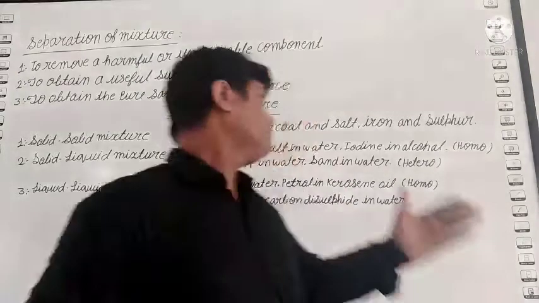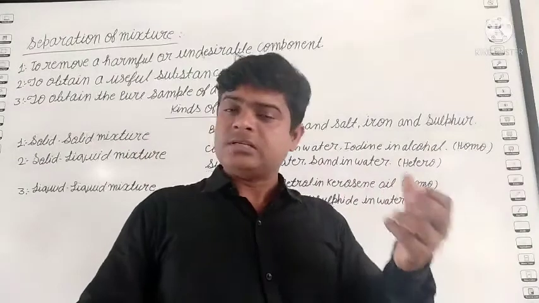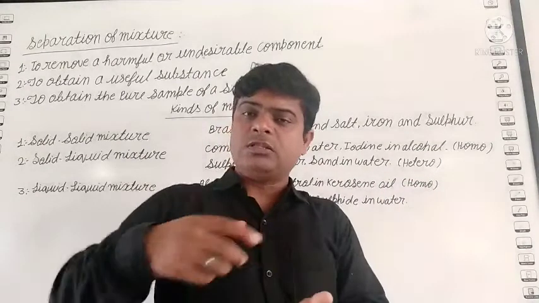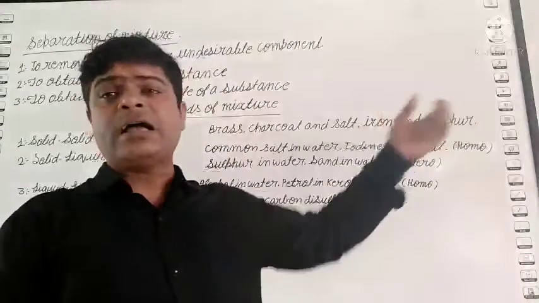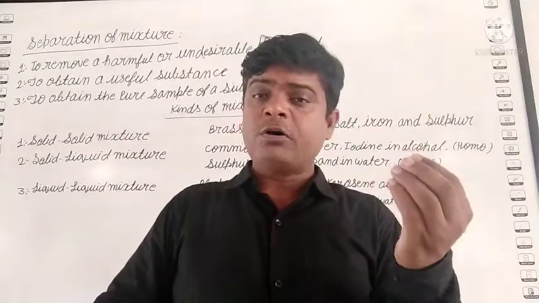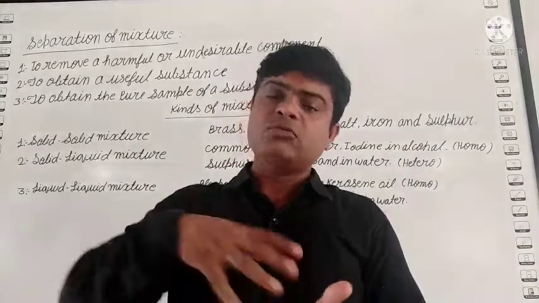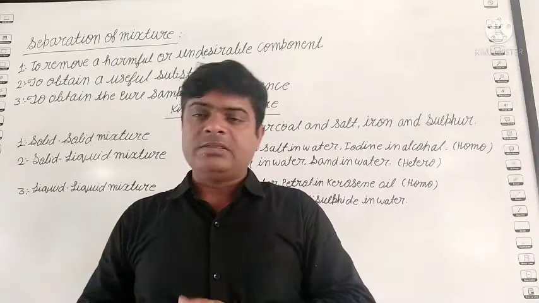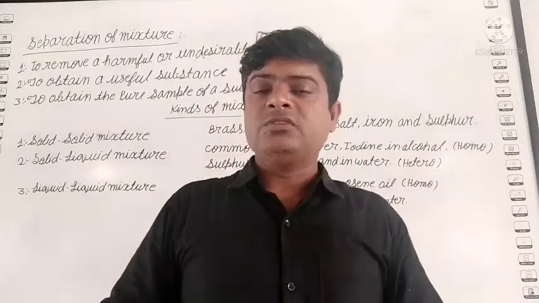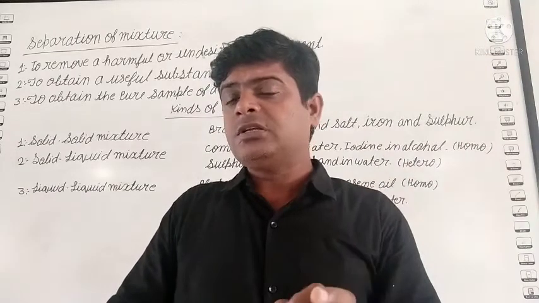And see, like charcoal and salt. Charcoal is black in color, salt is white in color, mixed up together. Next one is iron and sulfur. Iron is a brown powder and sulfur is a yellow powder. If we mix them together, then we can easily separate them by different methods. We will discuss that in the next video. So students, the first one is the solid mixture.